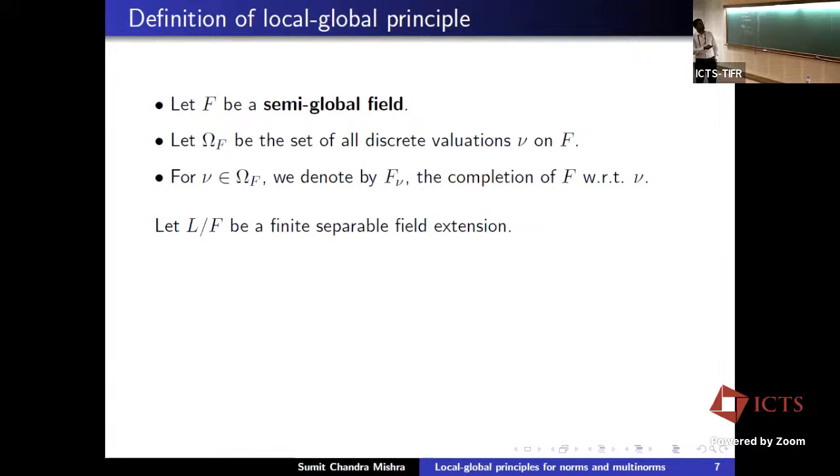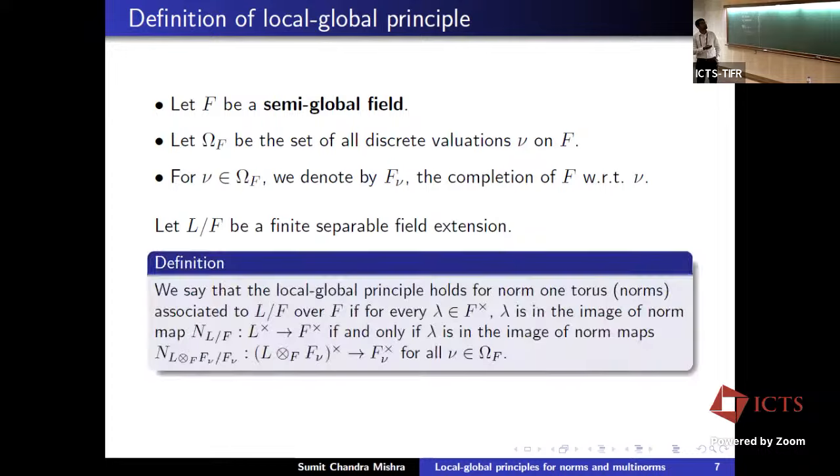So now let L over F be a finite separable field extension. We say that the local global principle holds for norm one tori, or norms, associated to this extension L over F, if for any non-zero element lambda in F, lambda is in the image of the norm map from L star to F star, that is, lambda is a norm globally, if and only if lambda is a norm locally everywhere, which means lambda is in the image of the norm maps when we base change to all these completions.